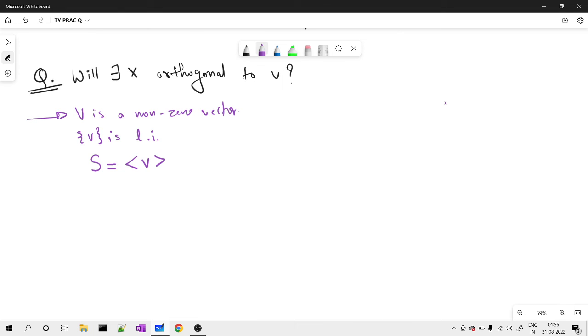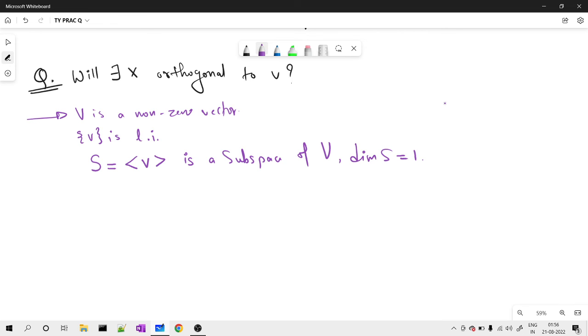By using this V, I generate a subspace, meaning all the scalar multiples of V, and those scalar multiples of V become a subspace S. That means this S is a subspace generated by a single element. That means the dimension of this S must be equal to 1.